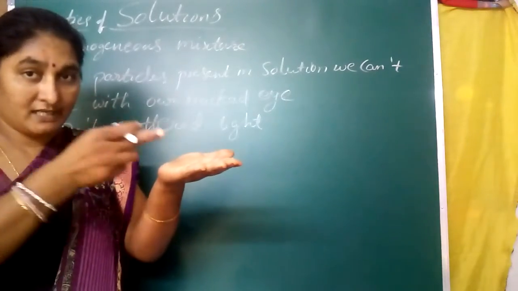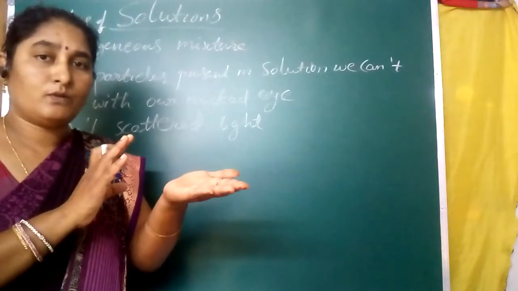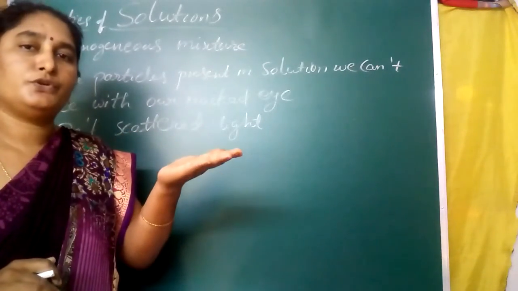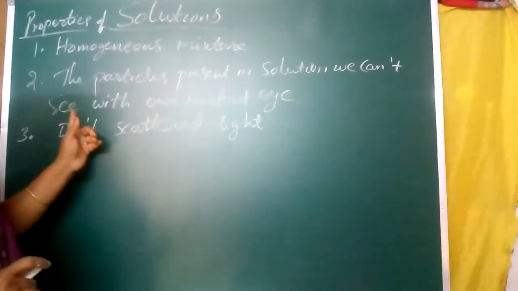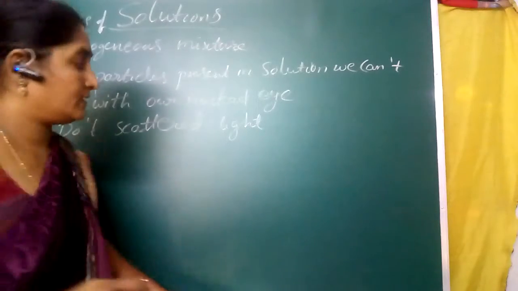When light passes through these materials, it does not scatter through the solutions.